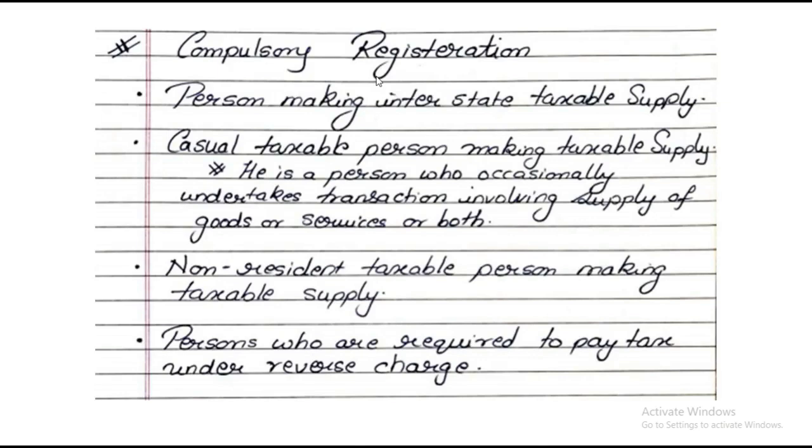Person making interstate taxable supply. So if there is a person who is supplying goods from one state to another state, then compulsorily you have to register, no matter what your limit is. Casual taxable person making taxable supply.